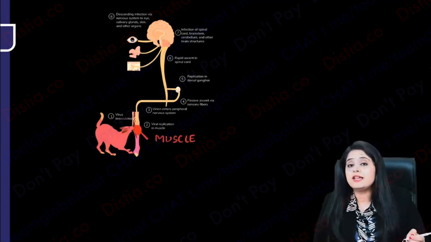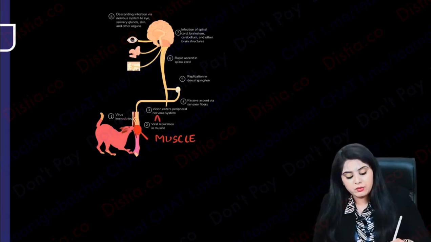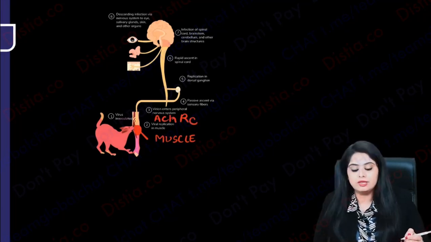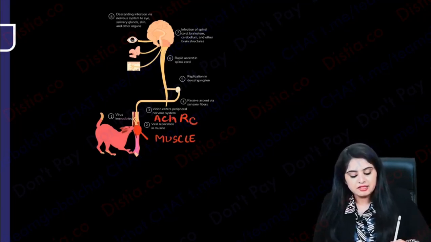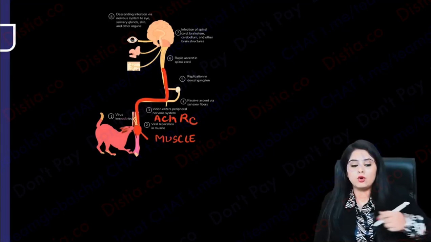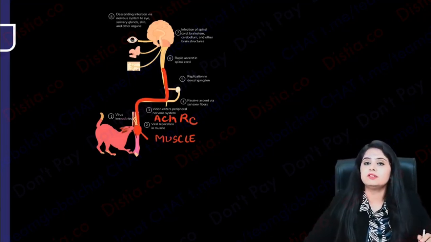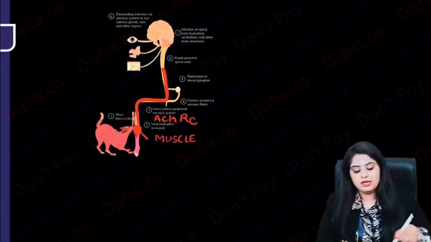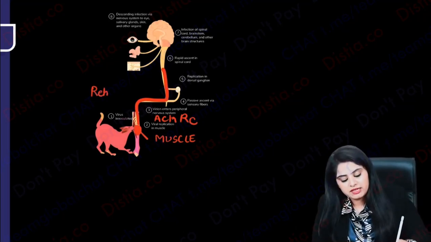And where is the virus going to go and bind? It is going to bind to which receptor? I've been telling you again and again, it binds to the acetylcholine receptor. And I can see that after entering the nervous system, where is it going? It is going backward from the nerves, acetylcholine receptors, to the spinal cord. Basically, the kind of movement that it's having is going to be retrograde.